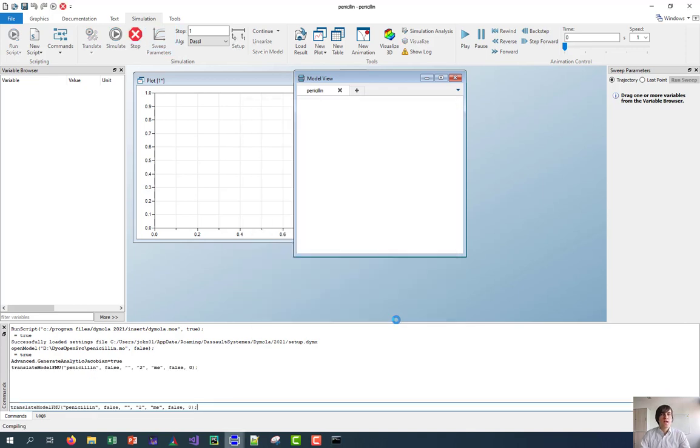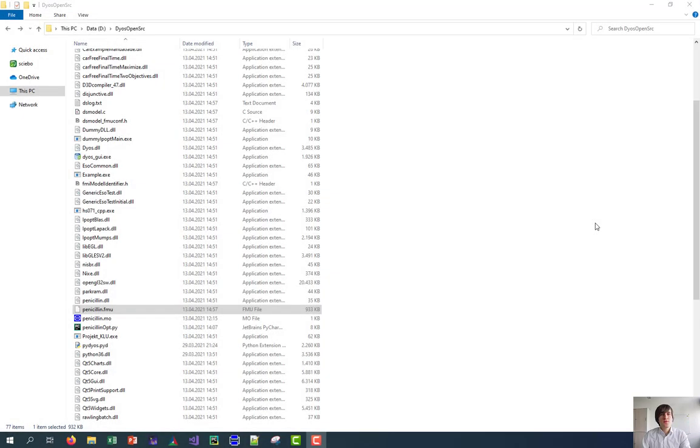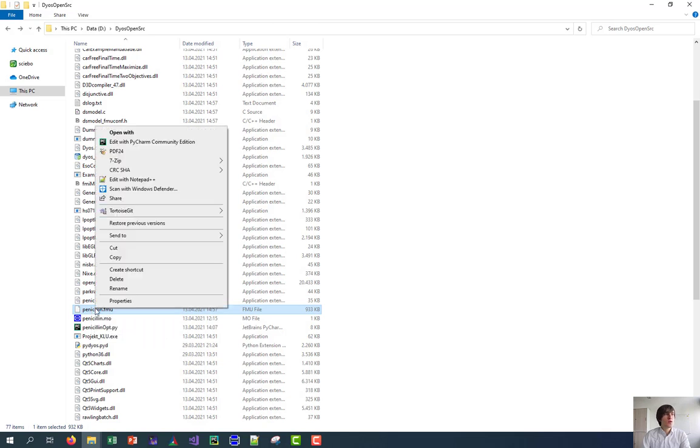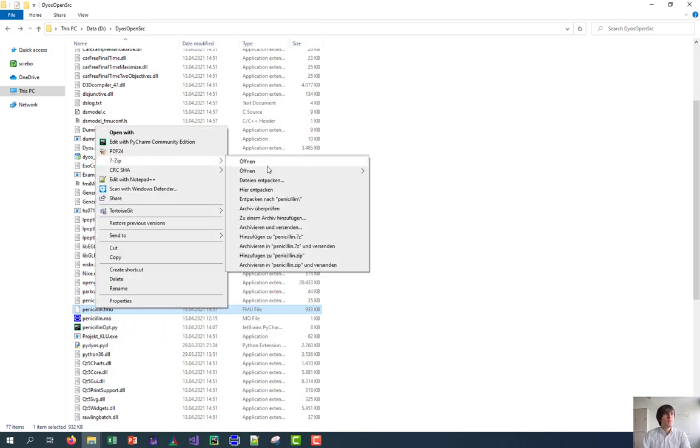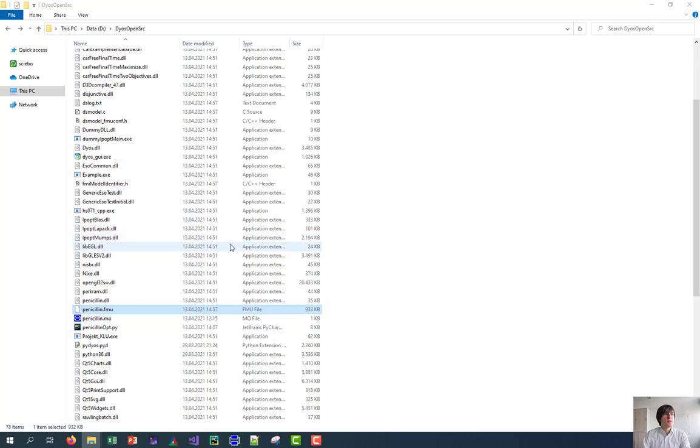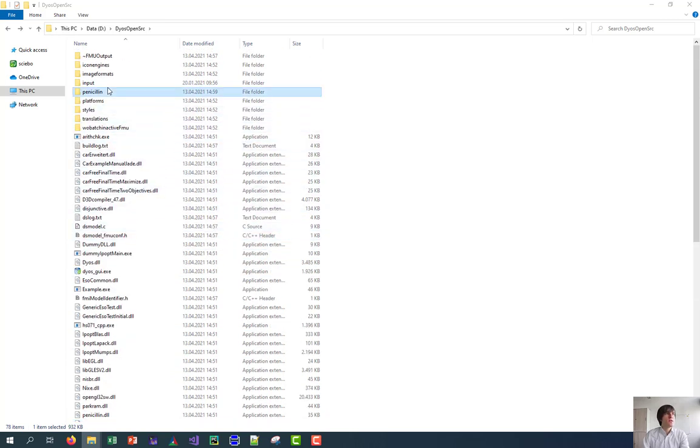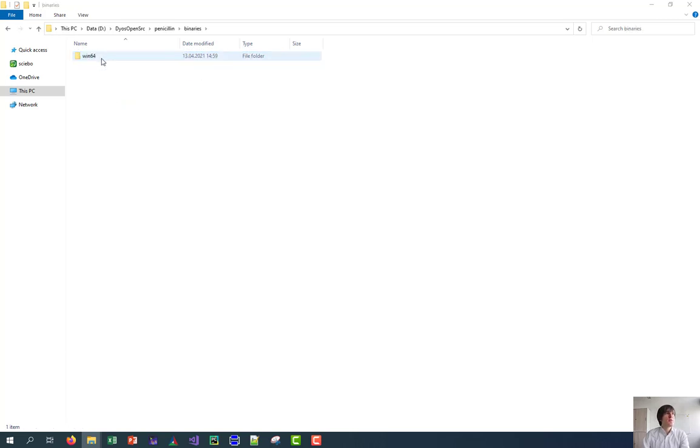We can then compile the model to an FMU, to a functional mockup unit. This functional mockup unit is then compiled here. It includes the model and also the model description. I will extract it here and let's have a look. We have the binaries, which include the model files, so the equations, and a model description XML where all the variables are defined.